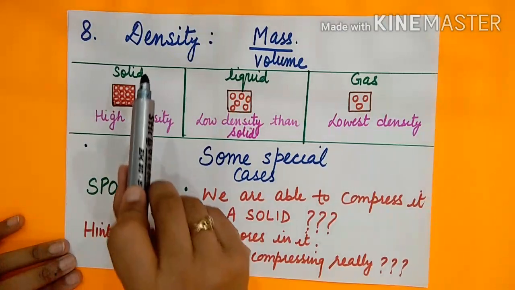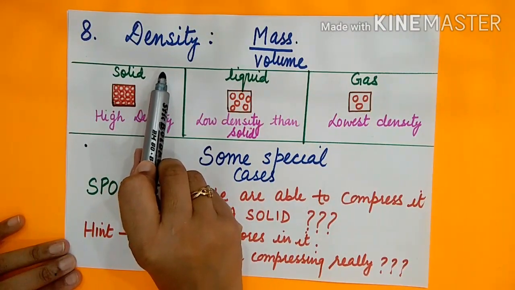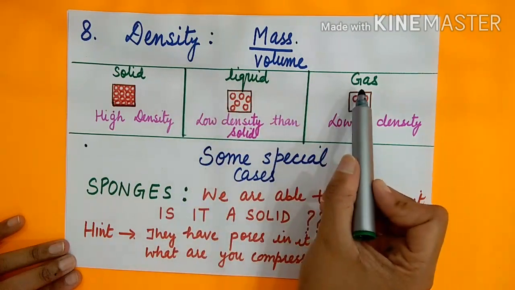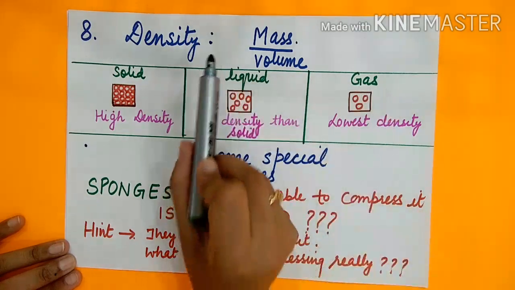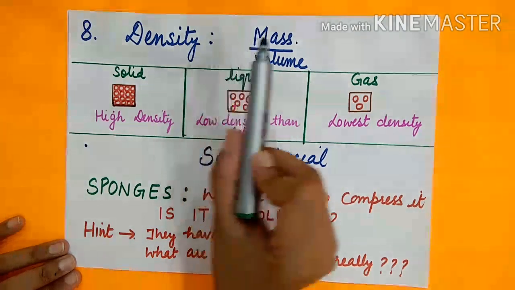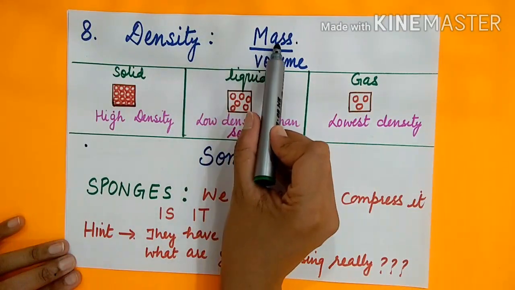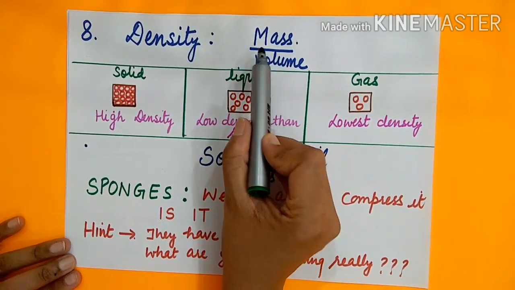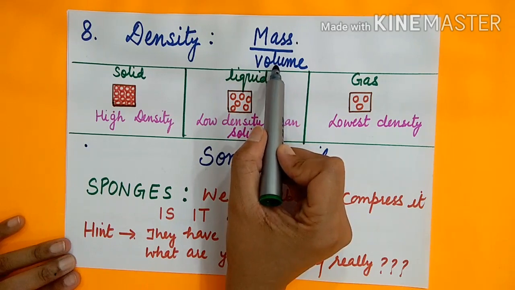Now on the basis of density, how can we differentiate solid, liquid and gases? So first know about the formula. How can we calculate the density? Density is the ratio of mass upon volume. Ratio of mass and volume.